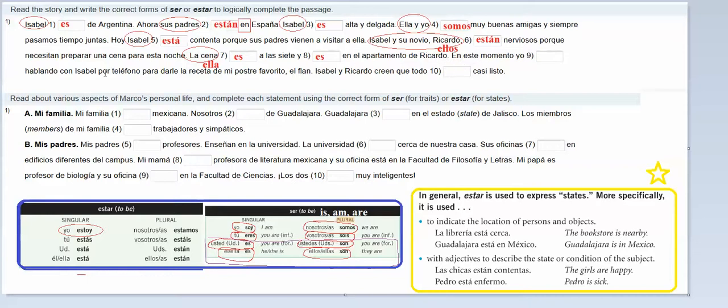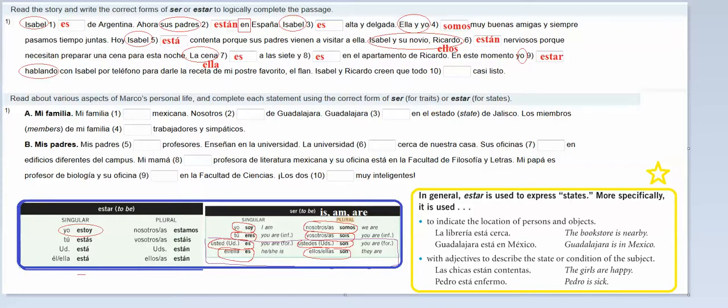En ese momento yo hablando con Isabel. This is something we haven't learned yet. So I don't know why they put it in here, but anyway, this is present progressive. So whenever you use the present progressive, what you're trying to say here is, at this moment, I am talking with Isabel. Whenever it's present progressive, whenever you see that ando or iendo, it always goes with estar, which is something you'll learn in the future. So who is it that is talking on the phone with Isabel? Yo. And yo for estar is estoy.